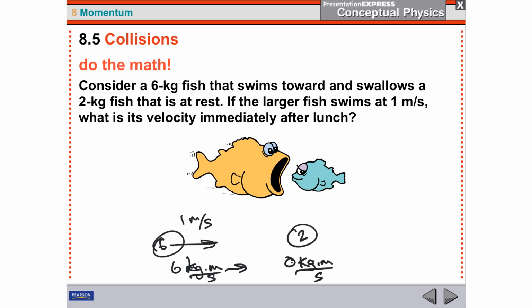What we're taught in this lesson is that when you add them together, 6 plus 0 is all you've got to work with. If one guy is stopped, the only momentum that you have is the momentum of the fish that's swimming. So you've got 6 plus 0 equals 6. So you have 6 kilogram meters per second, and that's all that you have to work with.